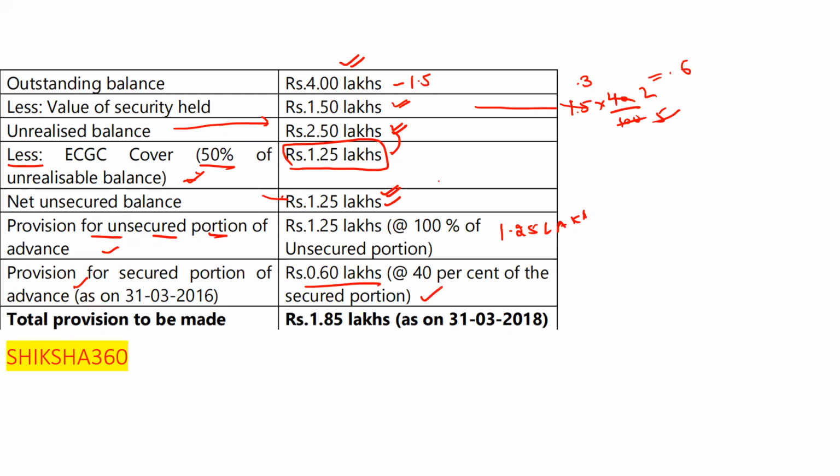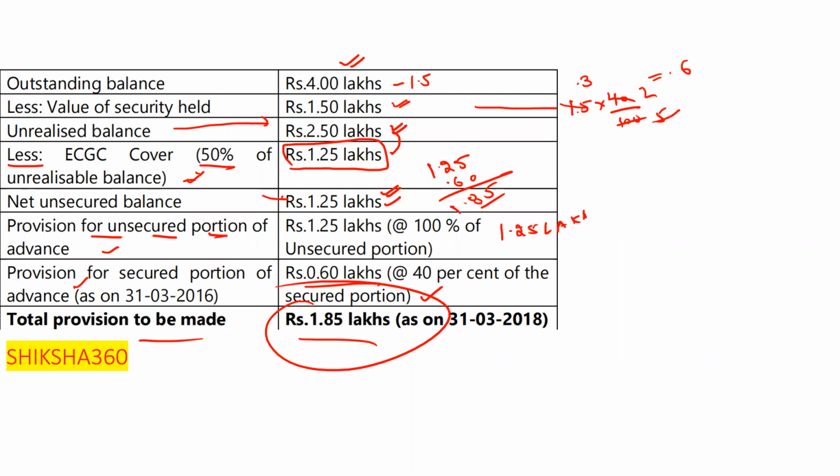So overall, how much provisioning is required? 1.25 lakh plus 0.60 lakh, that is 1.85 lakh. So this is the total amount of provisioning: total provision to be made is rupees 1.85 lakh. I hope now all of you are able to answer the question in the examination if they ask this type of question, calculate the amount of provisioning.